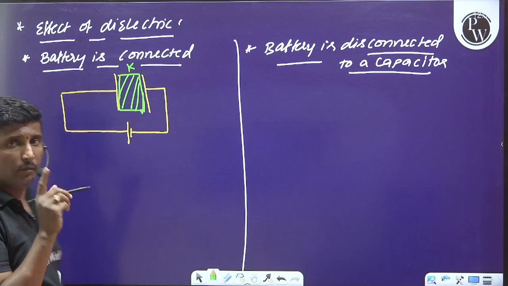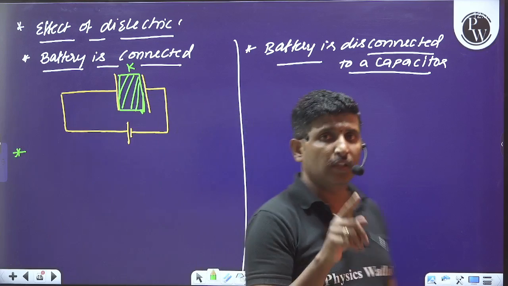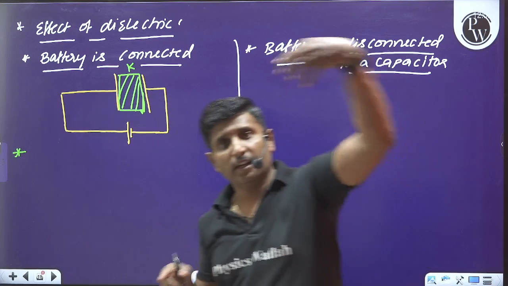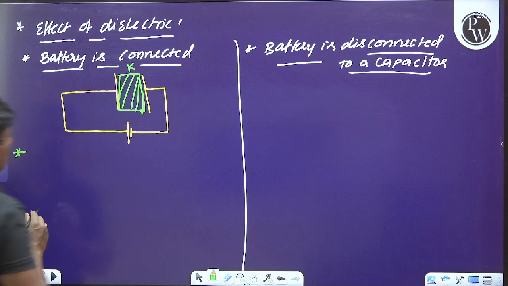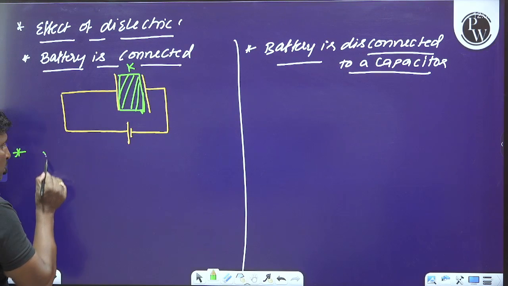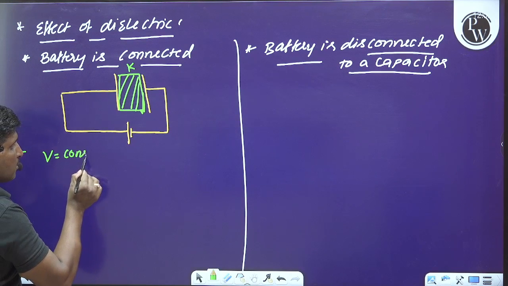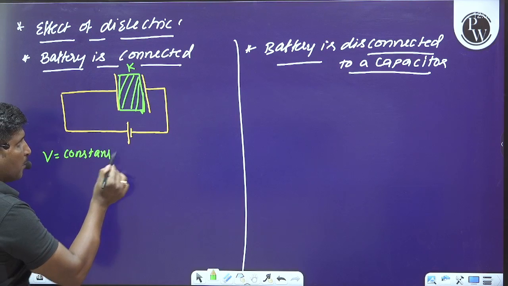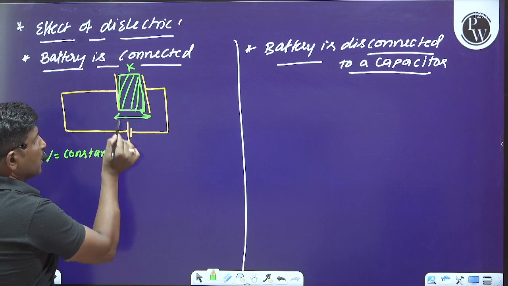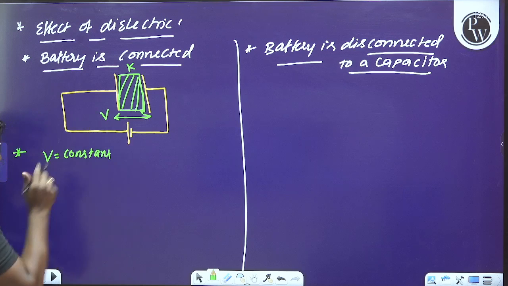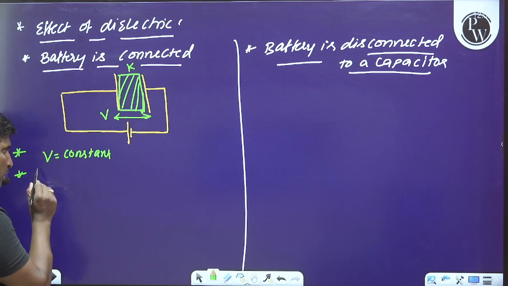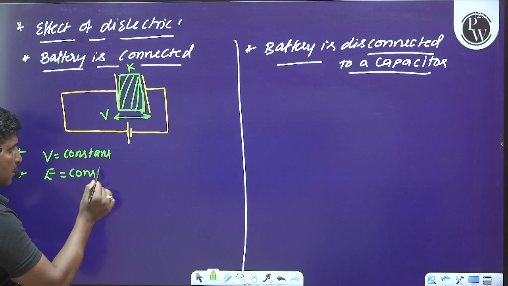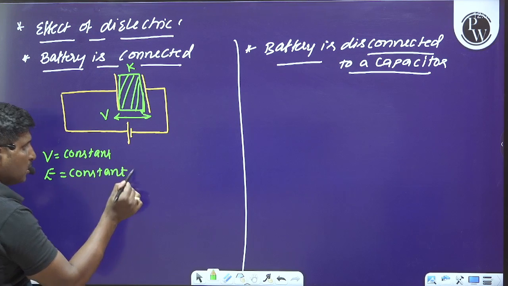Whenever the battery is connected and the dielectric is introduced, the first thing to understand is that the potential difference across the plates of the capacitor will not change. Since the potential difference does not change, the electric field intensity between the plates will not change.